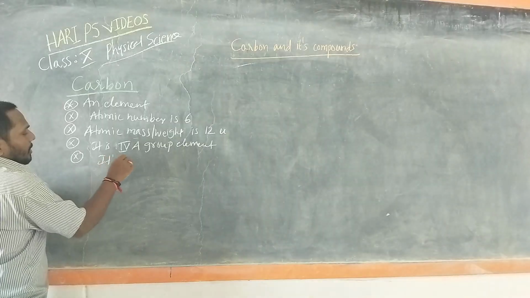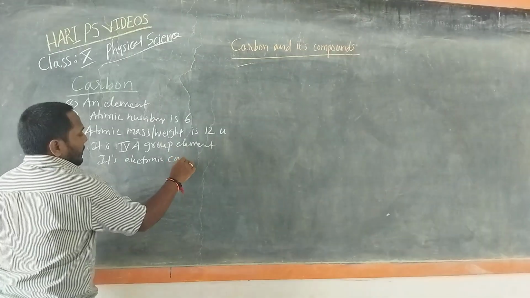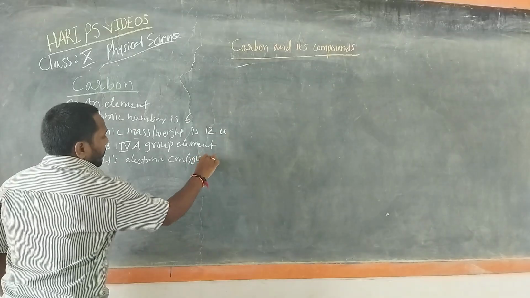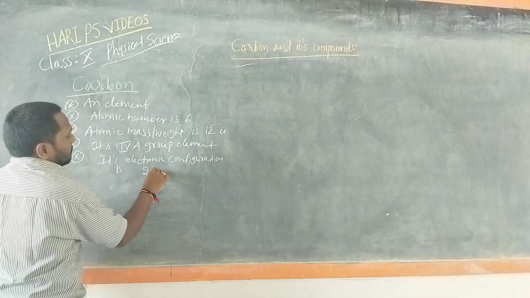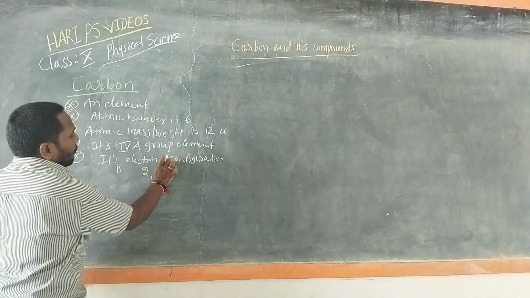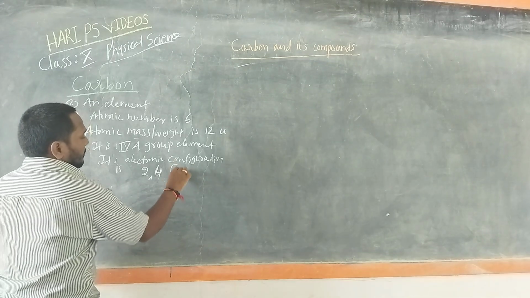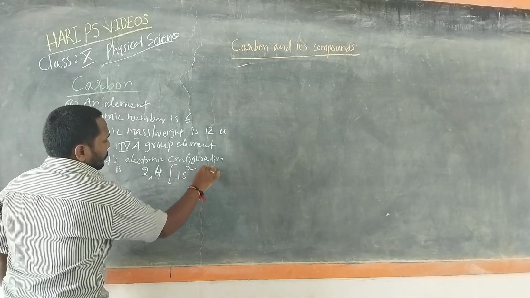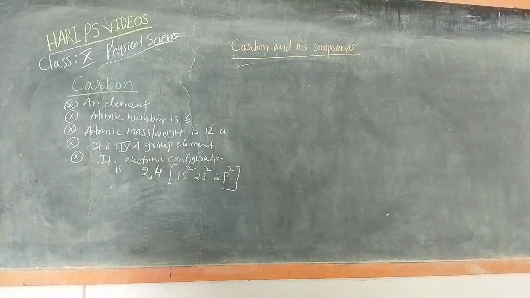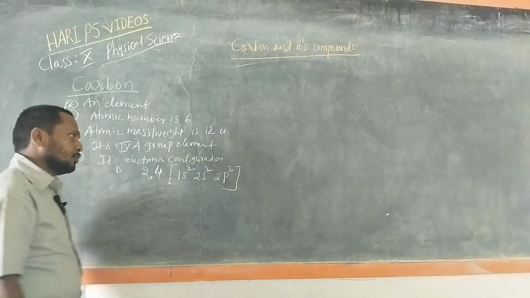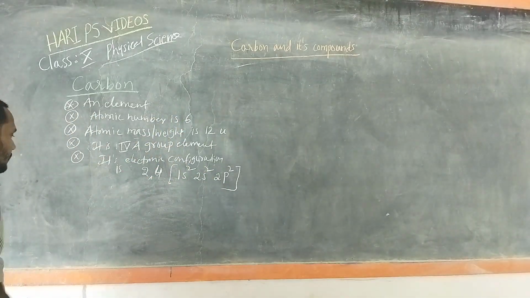Its electronic configuration, or electrons arrangement, is 2, 4. 2, 4 means you can write 1s2, 2s2, 2p2. 2 plus 2, 4, 4 plus 2, 6. 6 electrons. Right?